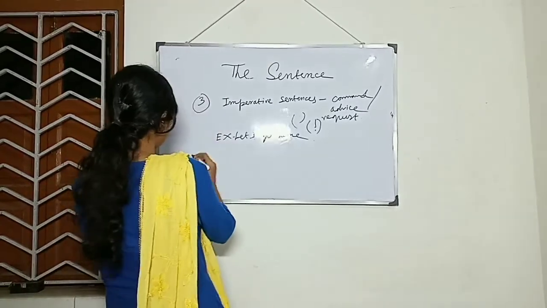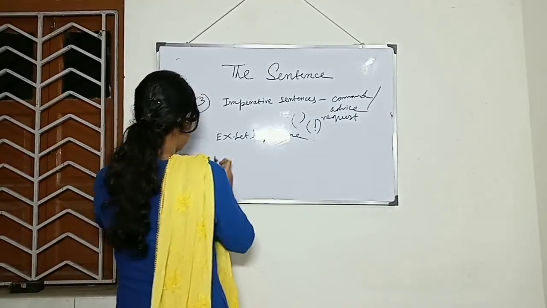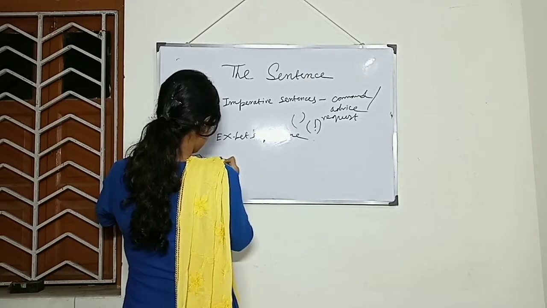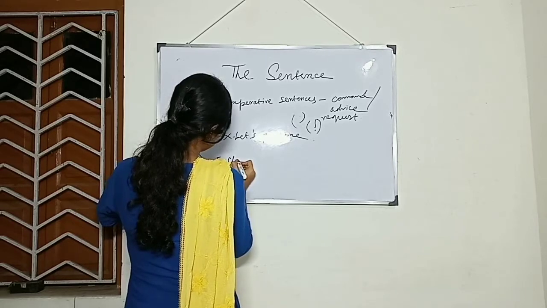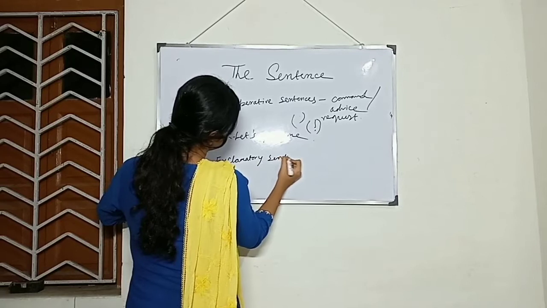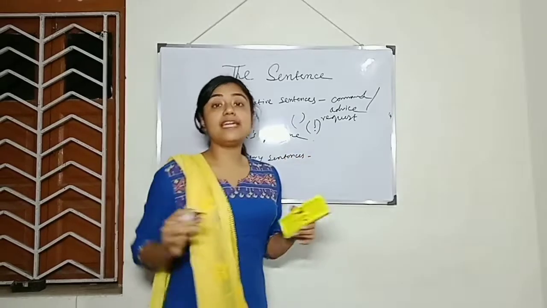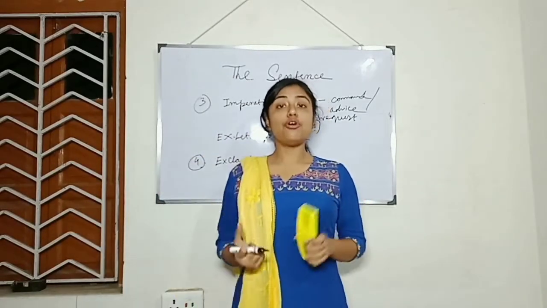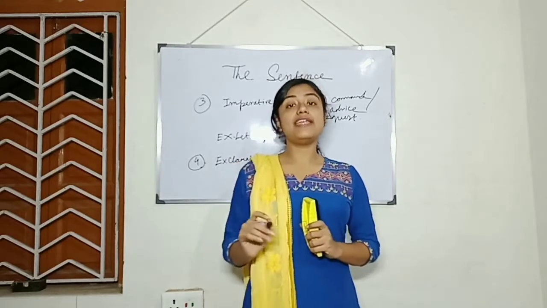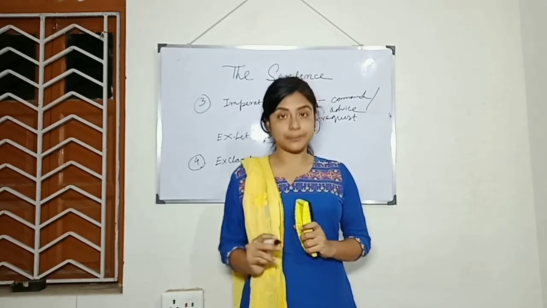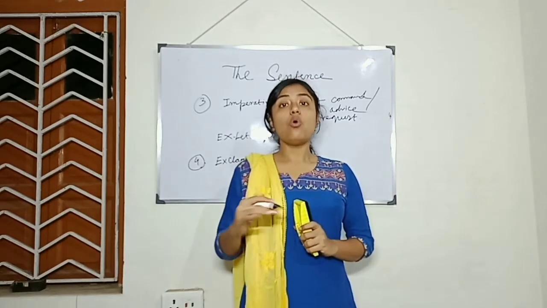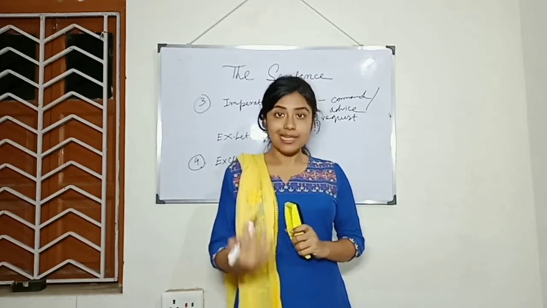Then the fourth one, that is exclamatory sentences. Exclamatory sentences show strong feelings. They end with an exclamation mark and they often begin with what or how, like this.